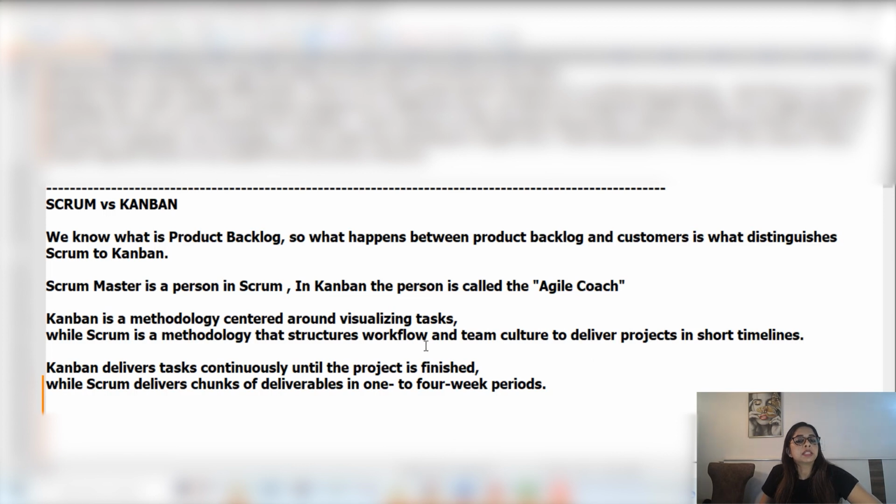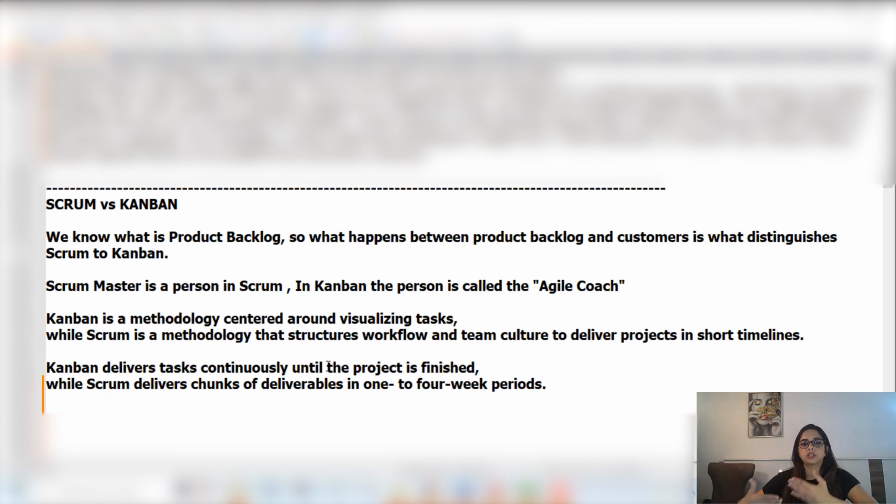Kanban is a methodology centered around visualizing the tasks, mostly about viewing what's happening, while Scrum is about delivering in short time spans. A small time span has been designed and we deliver in those time spans. So the focus is different in both approaches, though the goal is the same: final delivery. Kanban delivers tasks continuously until the project is finished. Whatever time span it takes, it will keep on delivering continuously.